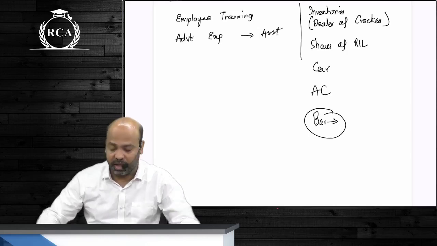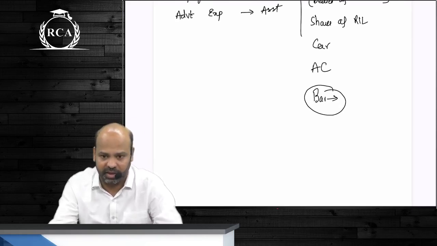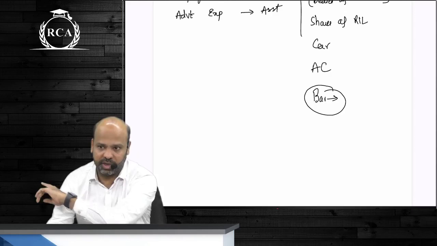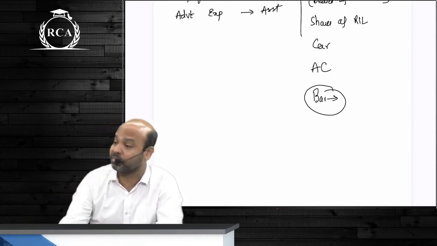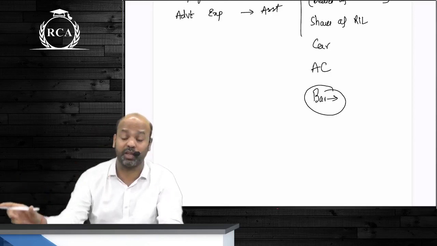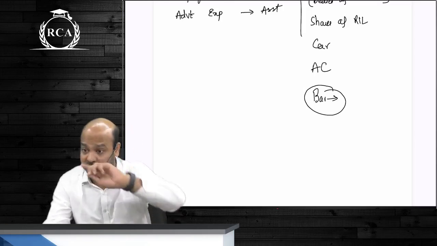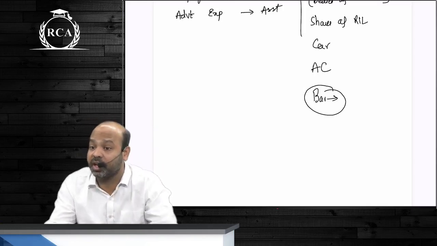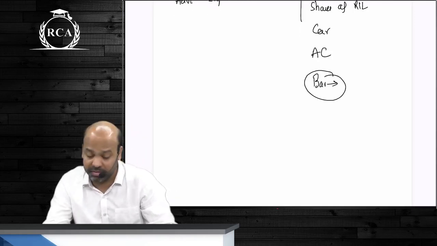Sell them. Undoubtedly. Those stock of bottles, guys, for the bar person, is that an asset? Does he exercise control over that stock of bottles? This was an examination question, not in CA Inter, but somewhere it was asked. He literally gave this example that you're running a bar, people come, people drink, people go. What will the stock of bottles be classified as? It should be classified as an asset because it will give you future economic benefits and it is within the control of the entity. Are you not exercising control over it? Yes, that is why it will be classified as an asset.